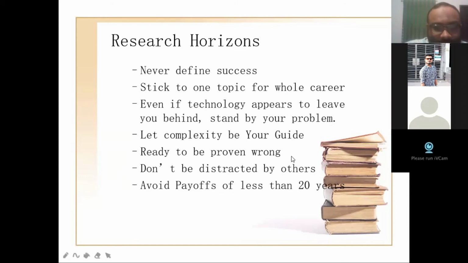If you can accept that your result is wrong, then you have the ways to improve. Don't be distracted by others saying this field is not important for you, but stick to your field. You can go through different branches, like I told you, the design of laser for application in optical fiber communication. But you cannot be distracted too much.